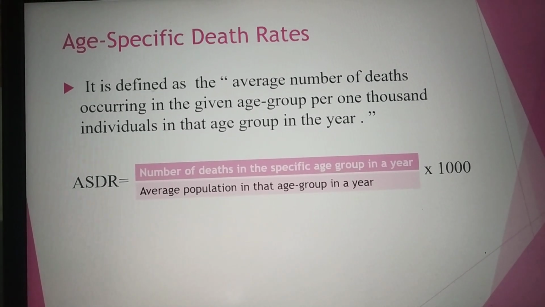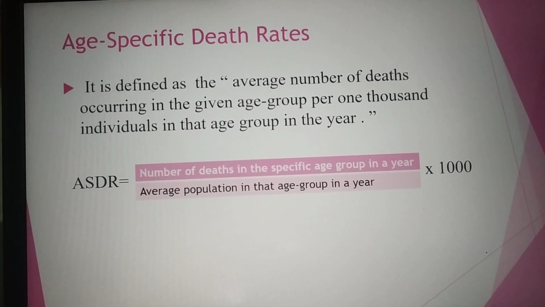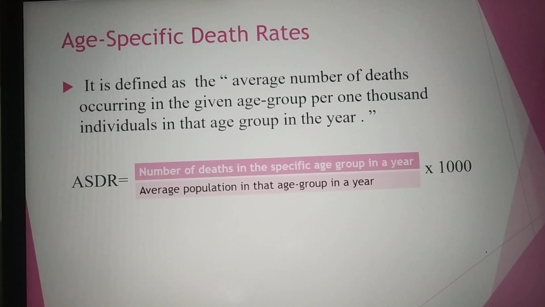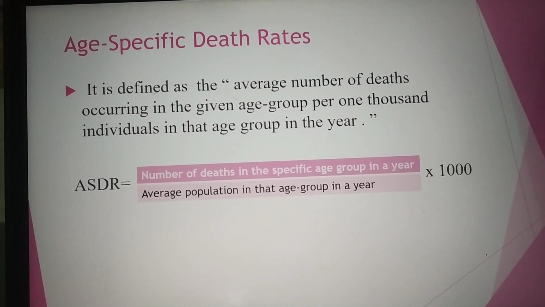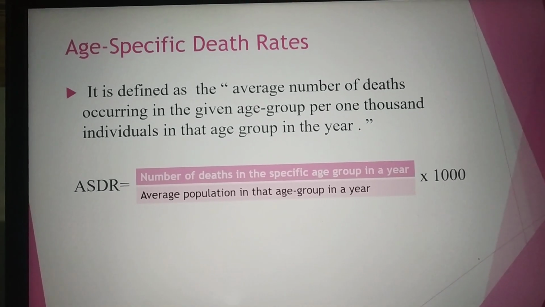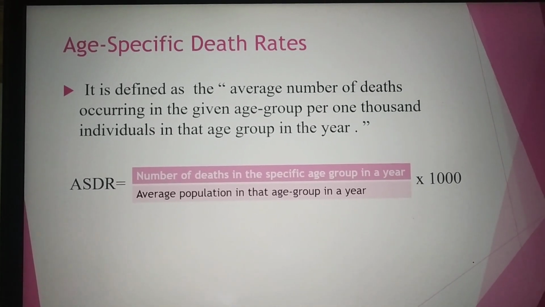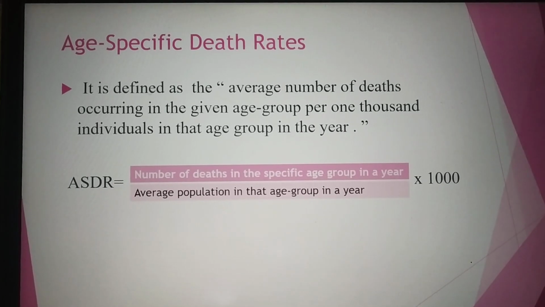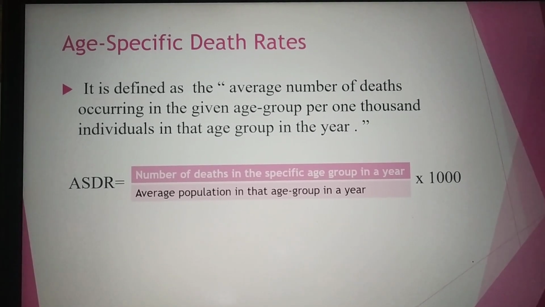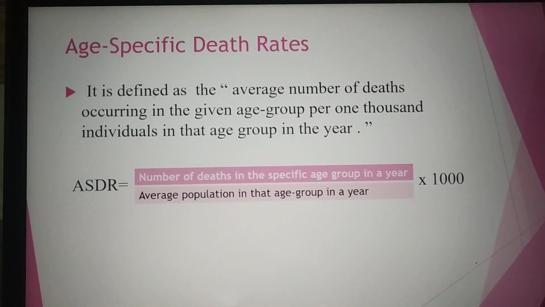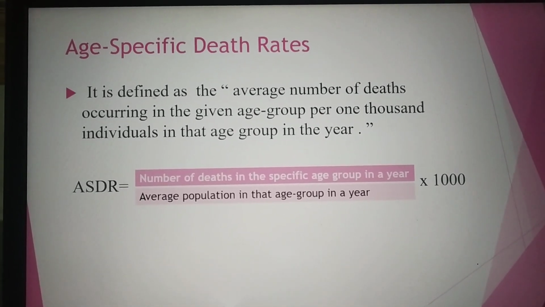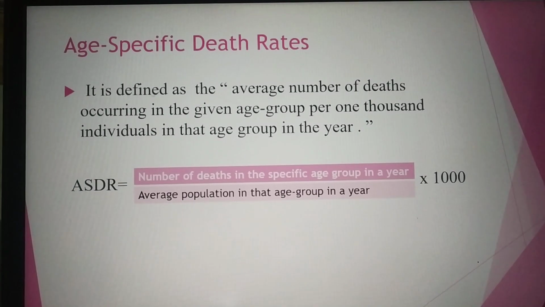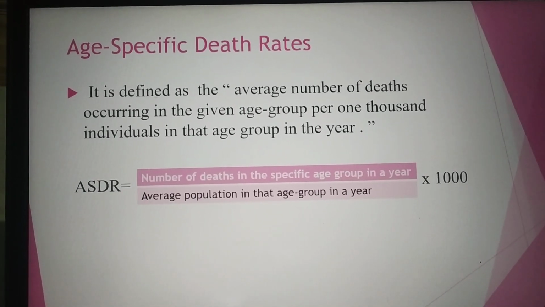It is defined as the average number of deaths occurring in a given age group per 1000 individuals in that age group in the year. Here we have the formula: ASDR equals the number of deaths in the specific age group in a year, divided by the average population in that age group in a year, into 1000. So it is calculated for every 1000 individuals in that age group.